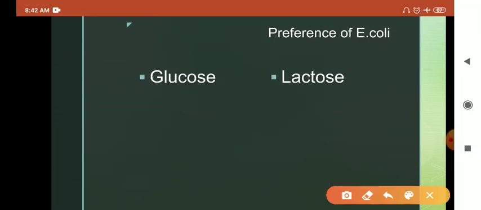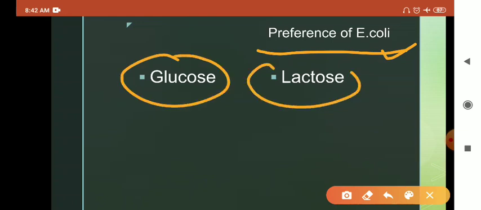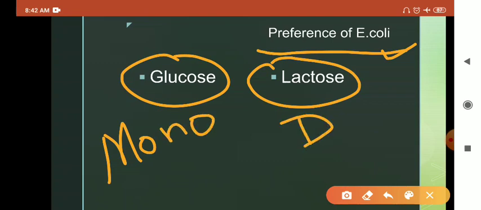We will see why. What do you think an E. coli prokaryotic cell will prefer, glucose or lactose, when both are present in the medium? Glucose is a monosaccharide whereas lactose is a disaccharide. When E. coli is growing on glucose, it has no need for enzymes needed to metabolize other sugars such as lactose.